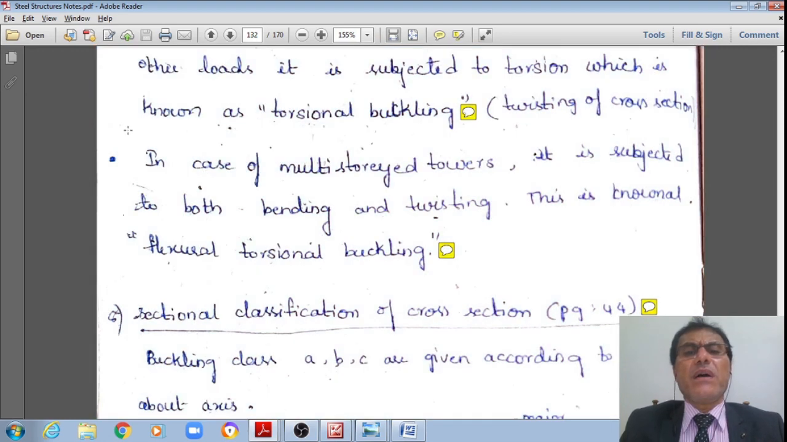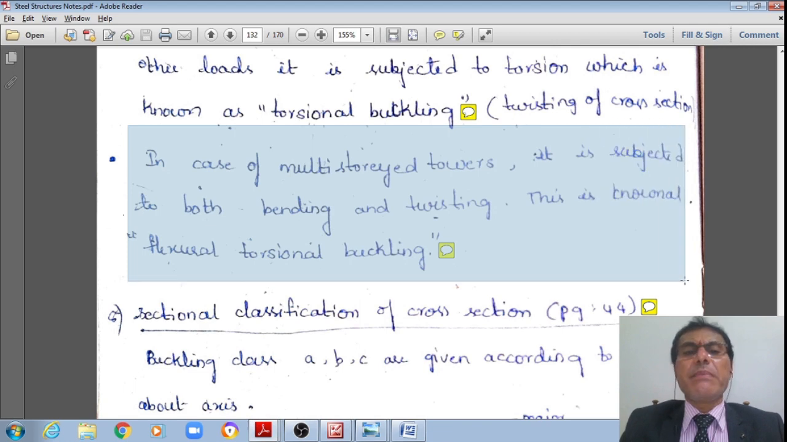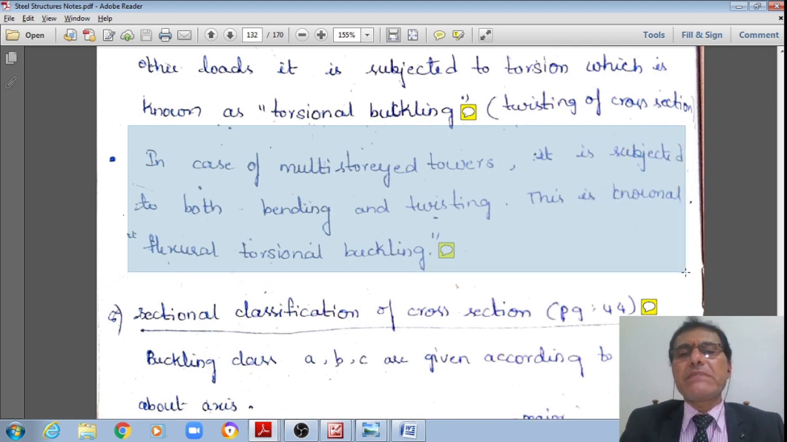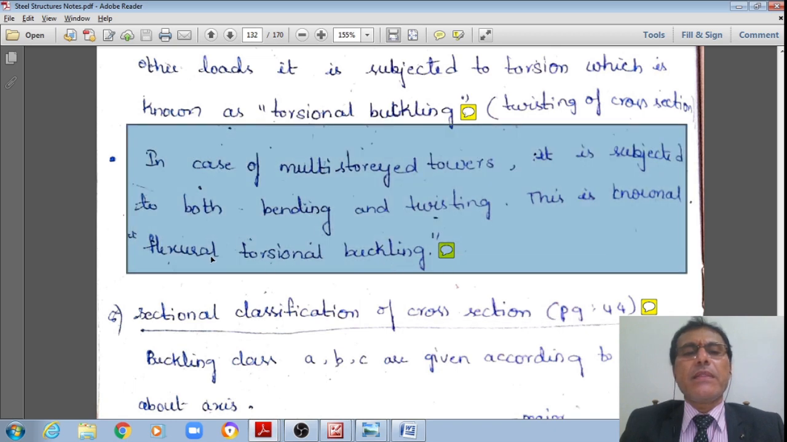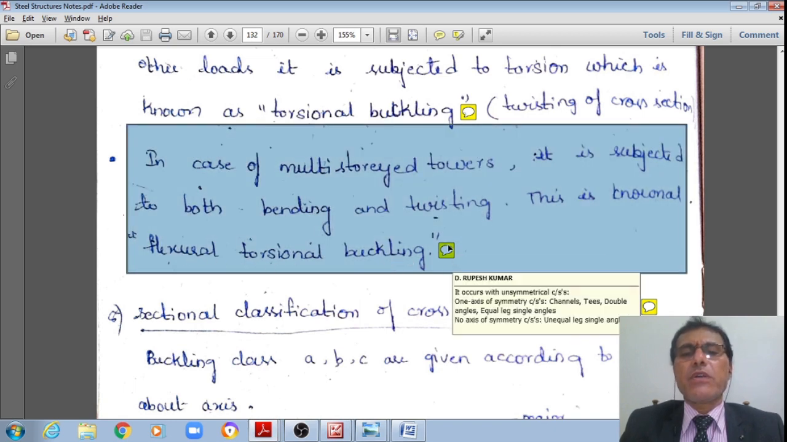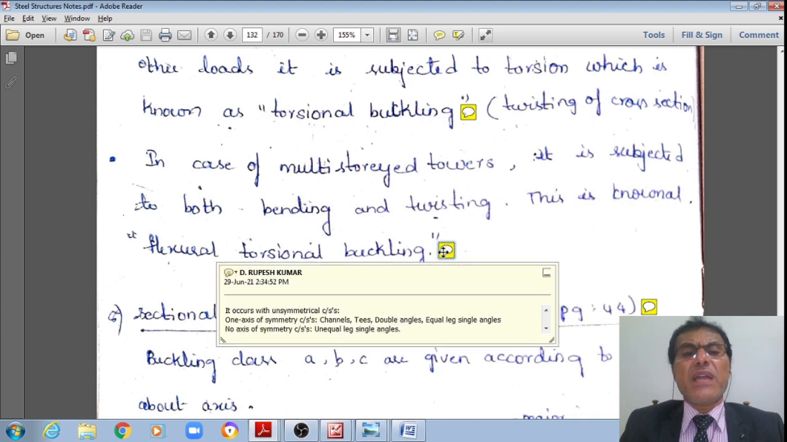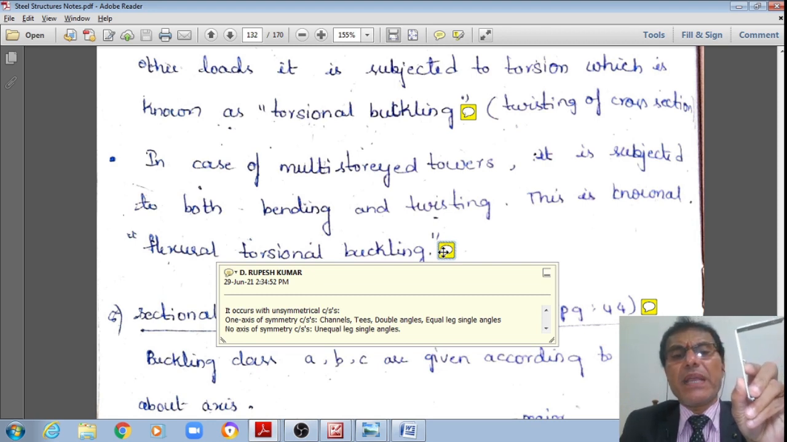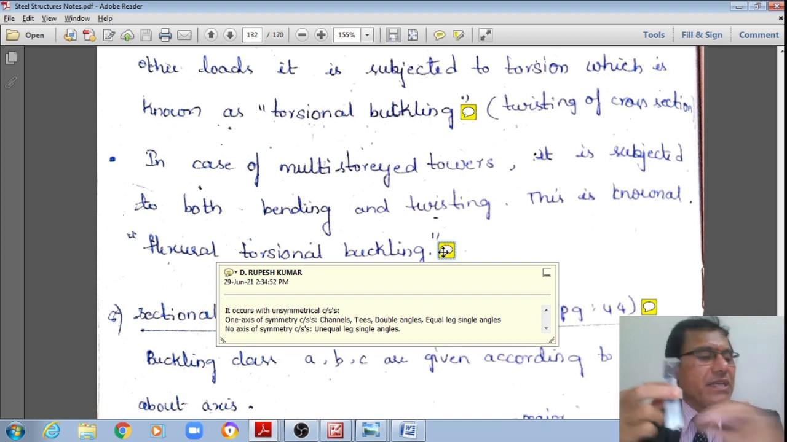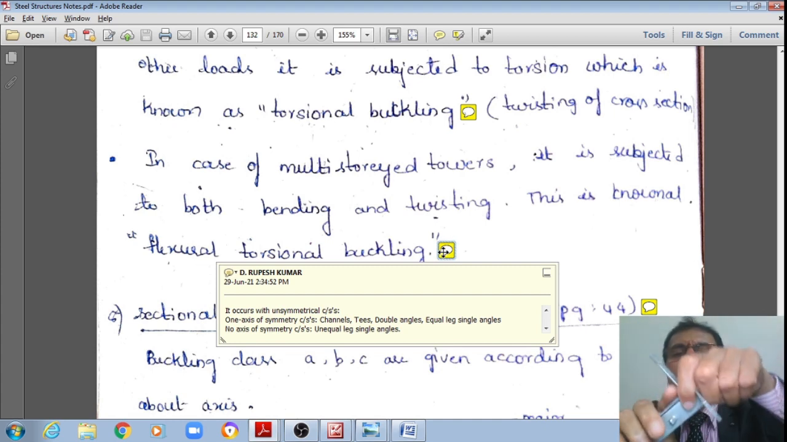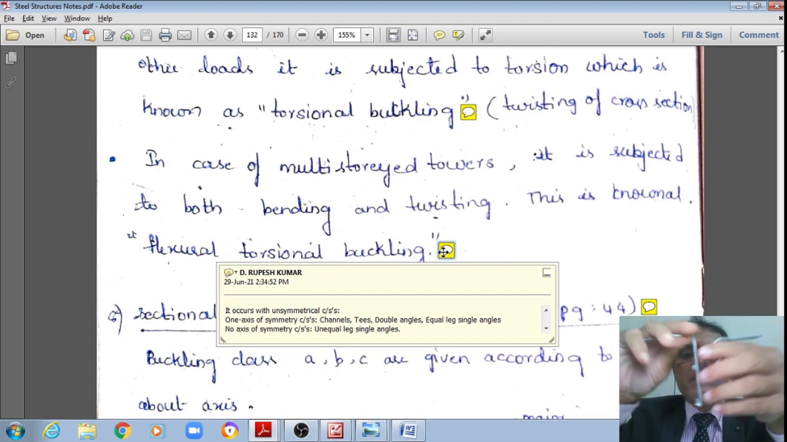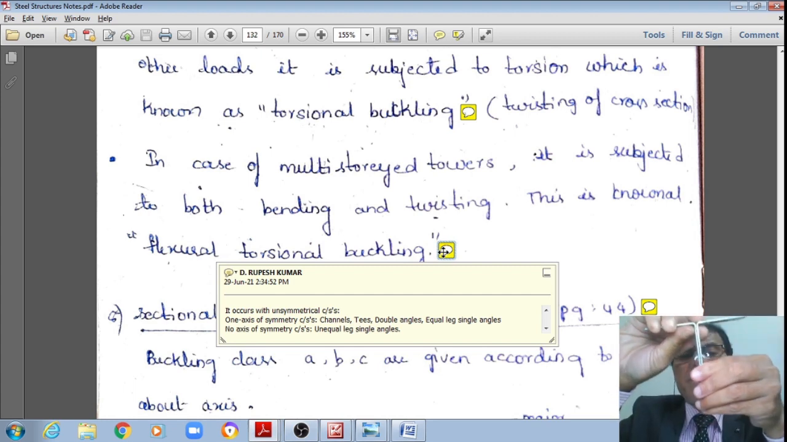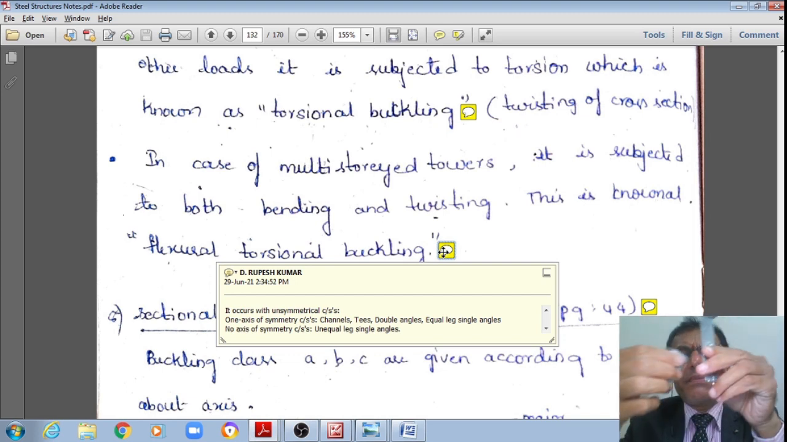The next one is, in the case of multi-story buildings and multi-story towers, they may be subjected to both bending as well as twisting. That is what is called flexural torsional buckling. This may occur with unsymmetrical cross sections, or cross sections with only one axis of symmetry, such as channels or T sections. Here only one axis of symmetry is there, the vertical axis of symmetry. In a channel, only the horizontal axis of symmetry is there.